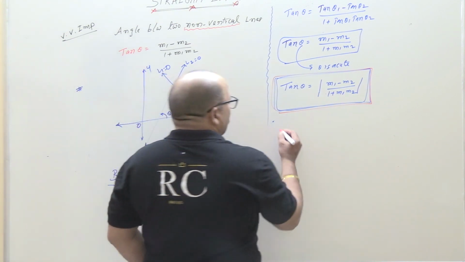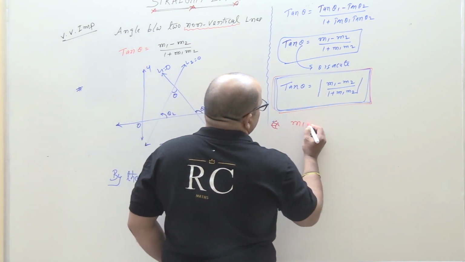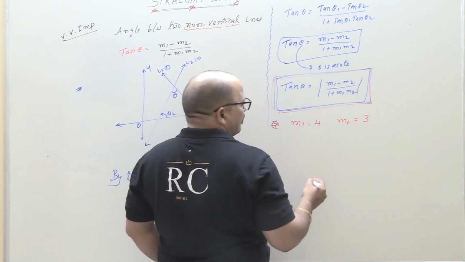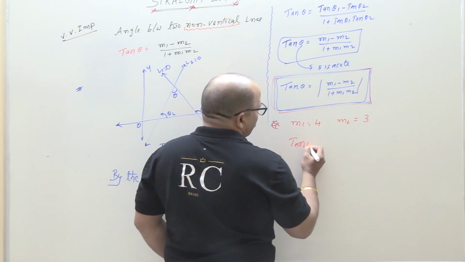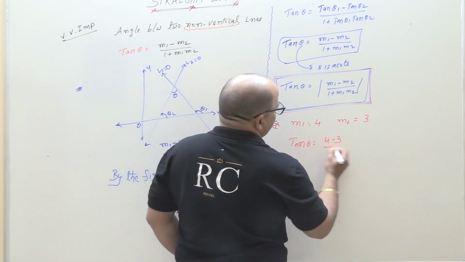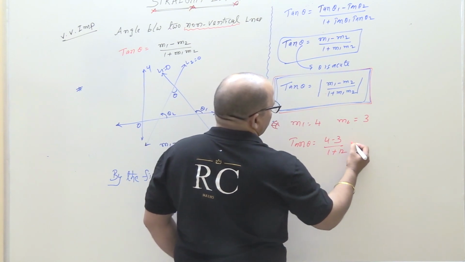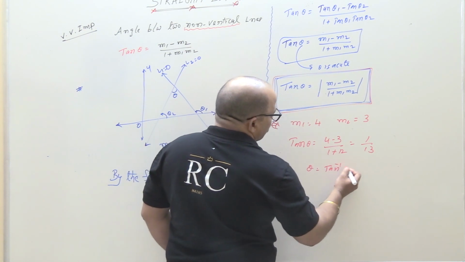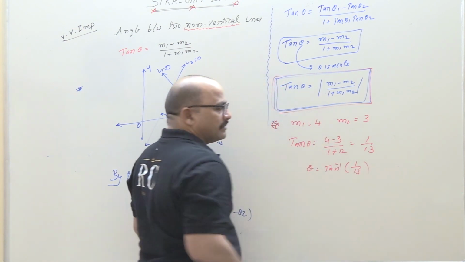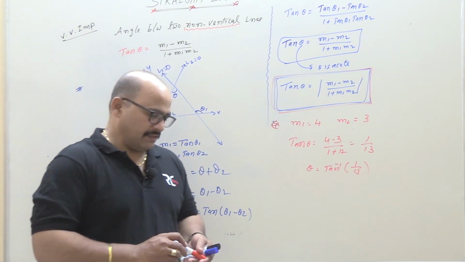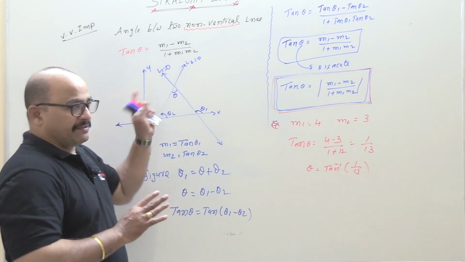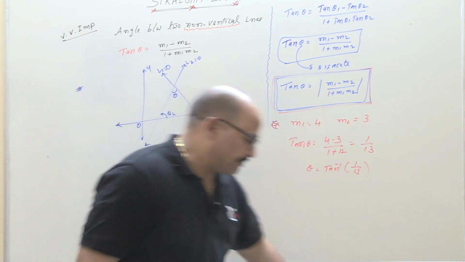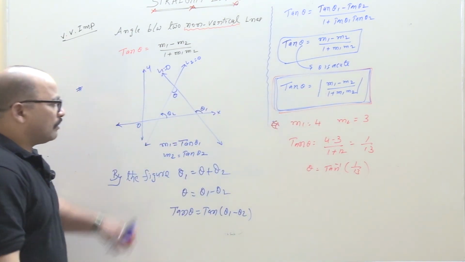For example, suppose m1 is equal to 4 and m2 is equal to 3. What is the angle between the lines? Tan theta is equal to (4 minus 3) by (1 plus 3 times 4), which is 12, so 1 by 13. Now theta is equal to tan inverse of 1 by 13. This is an example application. Students, most important: when the slopes of two lines are known, we use that formula to find the angle between them. Write it down, all of you.